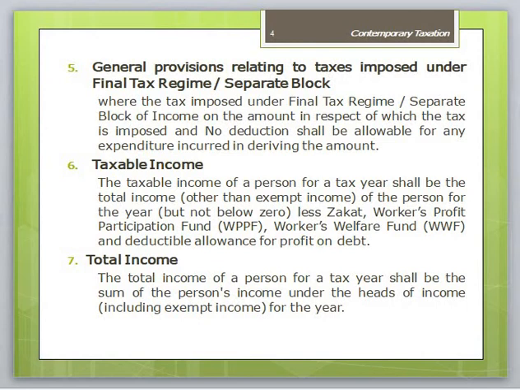Next one is taxable income. Taxable income of a person for a tax year shall be the total income other than the exempt income of the person for the year, but not below zero, less zakat, workers' profit participation fund, workers' welfare fund, and the deductible allowance for profit on debt. Total income of a person for a tax year shall be the sum of the person's income under the heads of income, including exempt amount for the year.